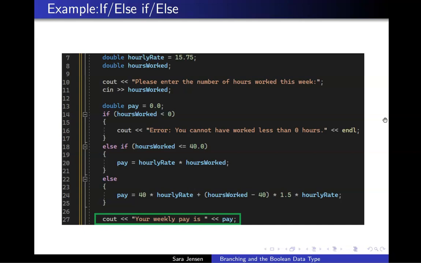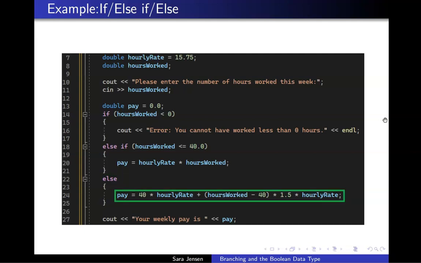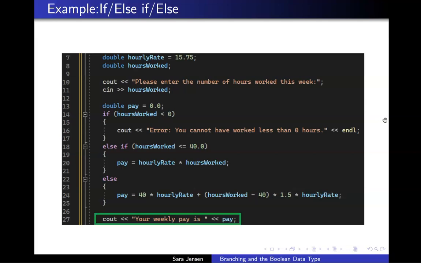In the event that line 18 evaluated to a false statement and the number of hours worked is not less than or equal to 40, the flow of control will move to our else statement in line 22, and the program reaching line 22 indicates that we know that the number of hours worked is greater than 40. In this situation, the block of code in lines 23 through 25 is executed, and we use our overtime formula for computing hourly pay. Upon executing the block of code in lines 23 through 25, flow of control again reaches line 27, printing out our weekly pay in all situations.